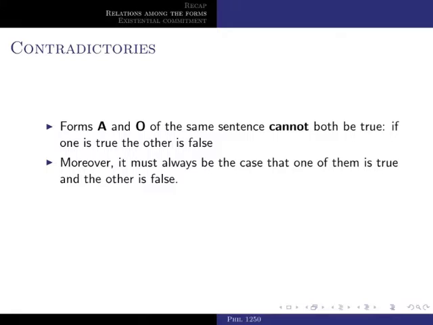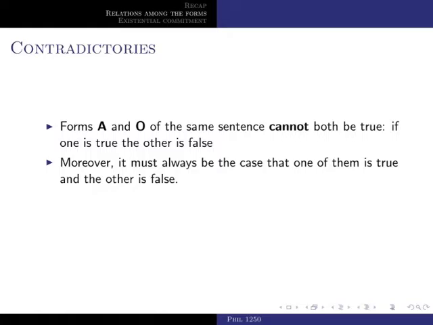Also notice that for any proposition, it is always the case that either its A form is true or the O form is true, right? So it is either the case that all dogs are fierce or it is the case that at least one dog is not fierce, right?